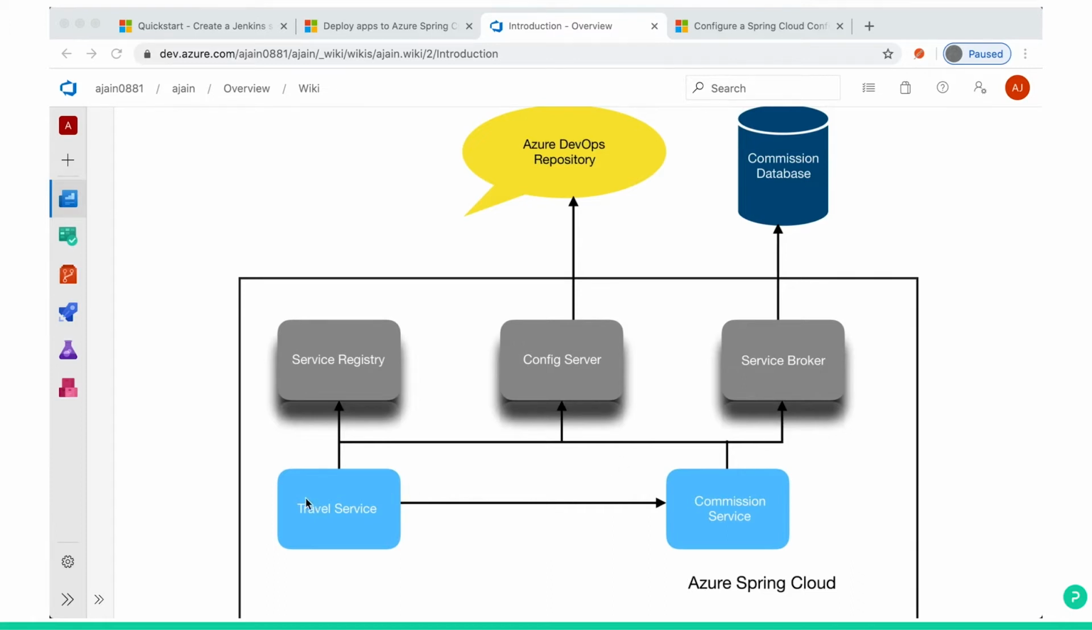On top of that, we will be creating two more microservice apps, the travel service and the commission service. We will have a service registry built into Spring Cloud, and a service broker to connect the commission service to the commission database.